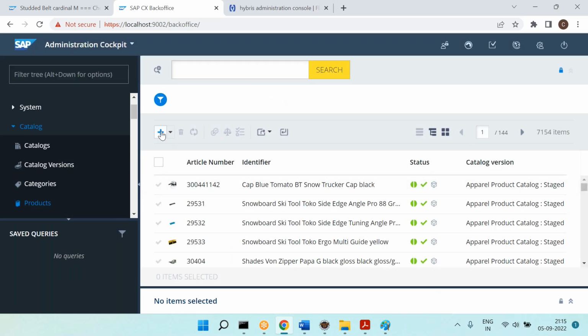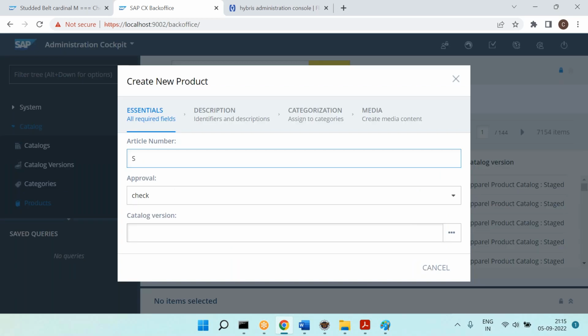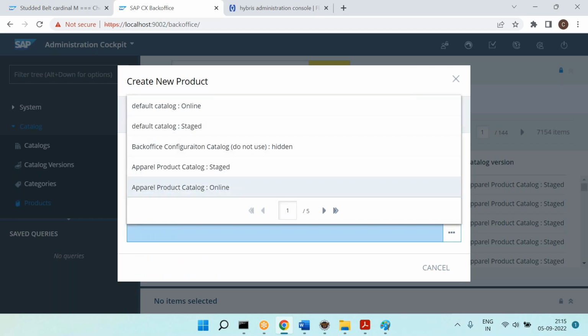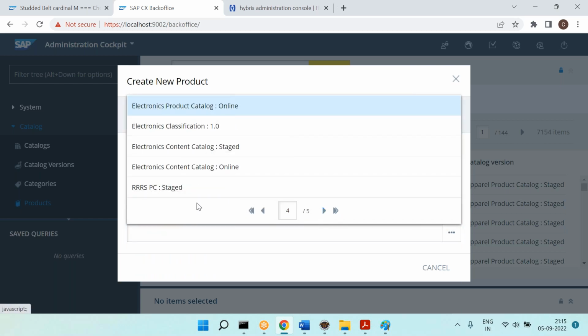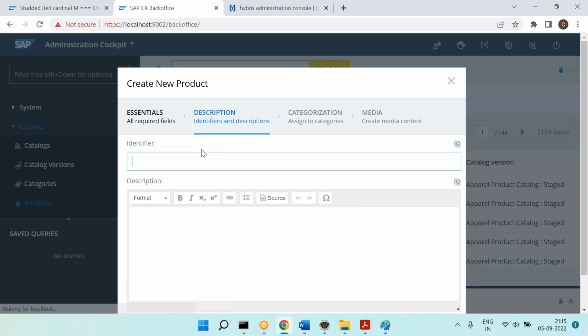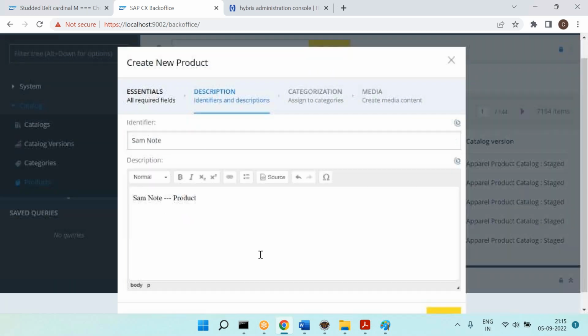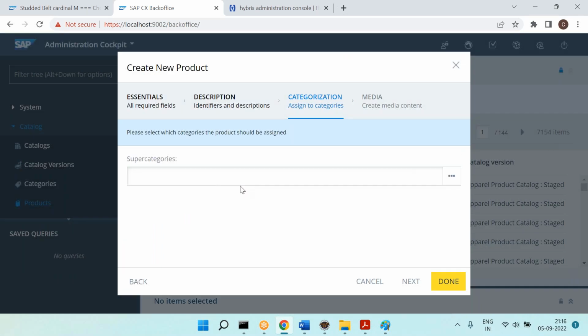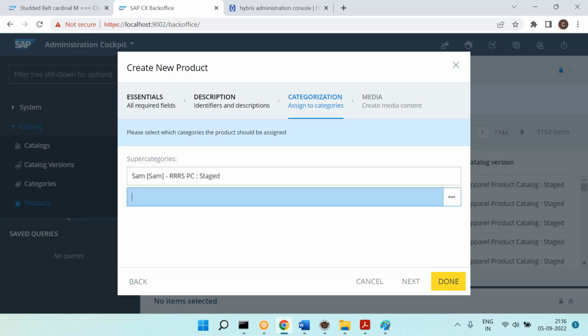Similarly, let me create the Note. One more product. Samsung Note, checked status, then staged version. Staged version, click on next. Samsung Note, or Nexus, whatever you call it, and give the description as Samsung Note product. And click on next. Now this also will come under Samsung.